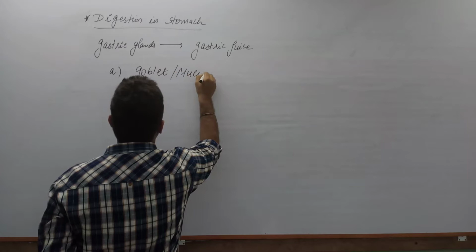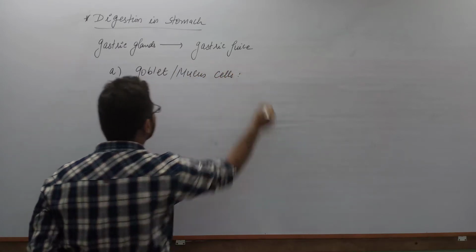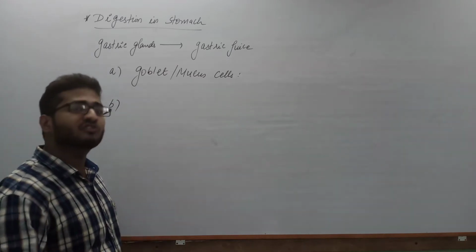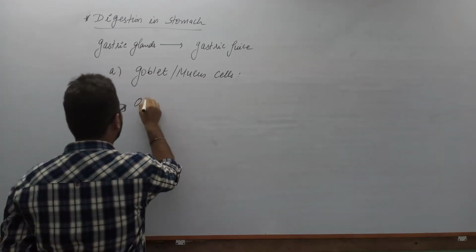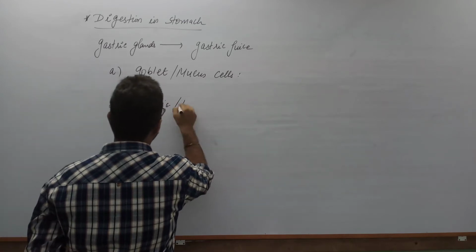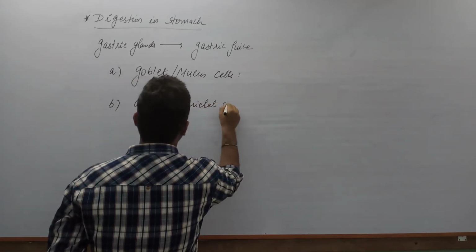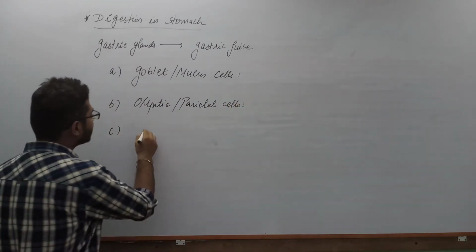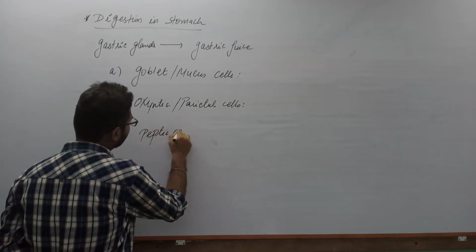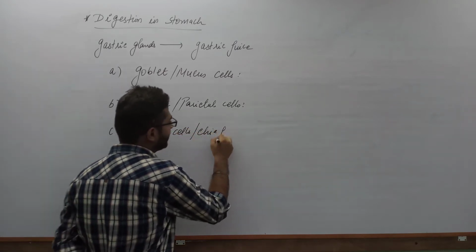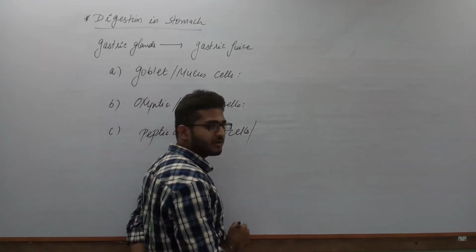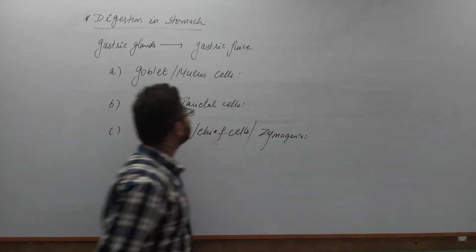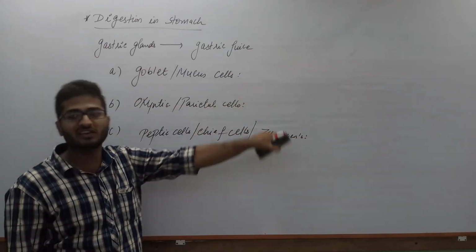Second, oxyntic or parietal cells. And the third type, peptic cells, also called chief cells, or zymogens.